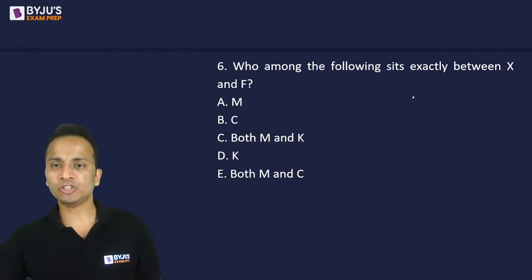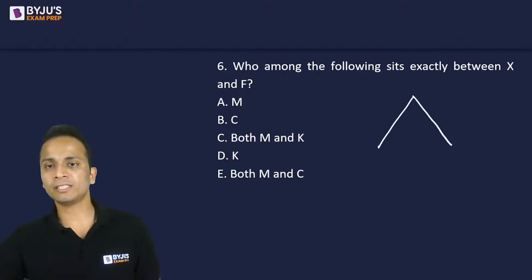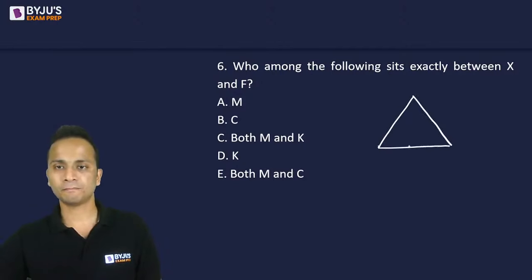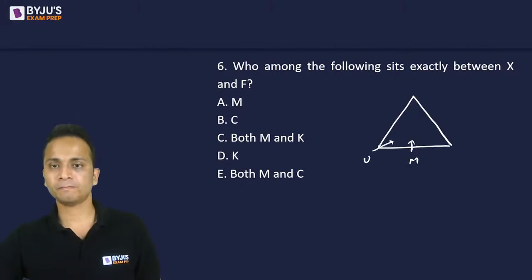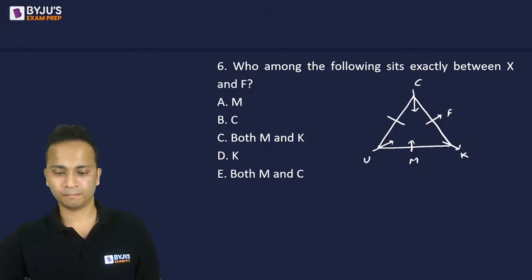Now I'll draw the arrangement quickly. Meanwhile, you all can answer. All right.